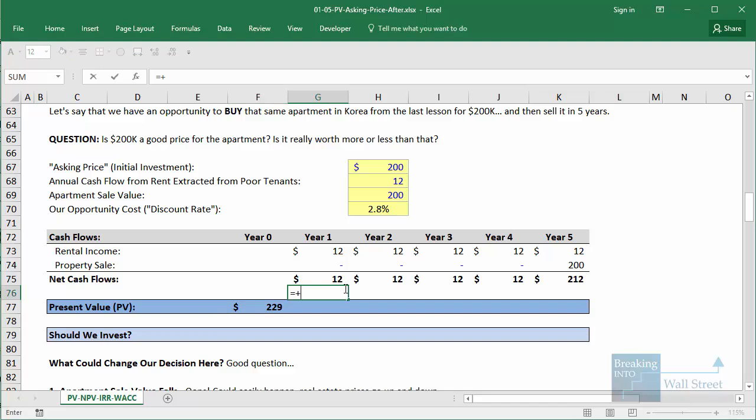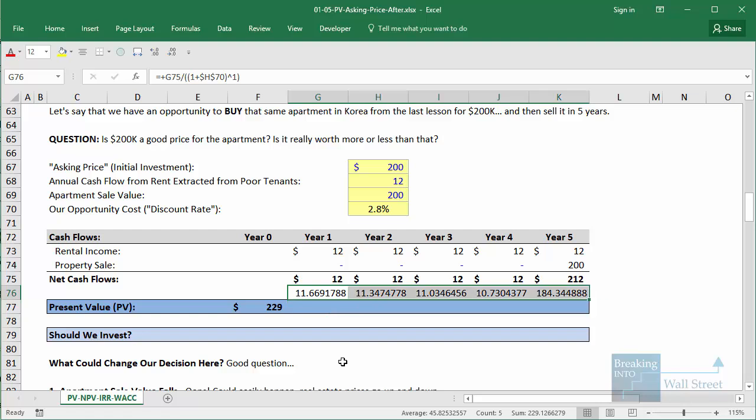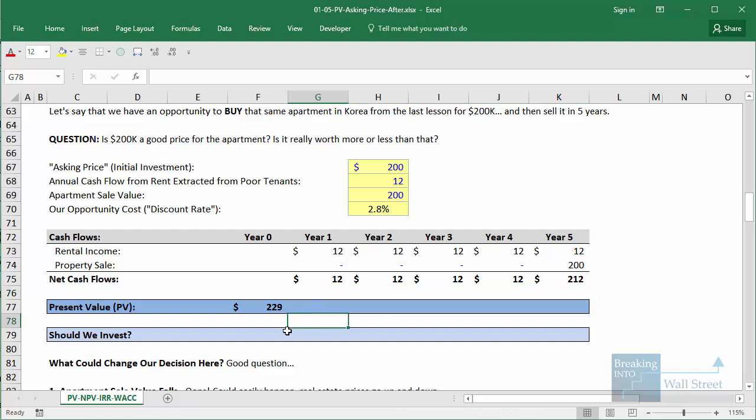Another option is to do it the manual way and take our cash flow each year and divide it by 1 plus the discount rate raised to the power of the year that we're in. And you can see how this would get a little bit tedious because we don't have the year number in a handy location right now. But if you do that and you sum up everything here, you'll see it still comes out to 229, matching what we got via the built-in Excel function, or at least coming very close.